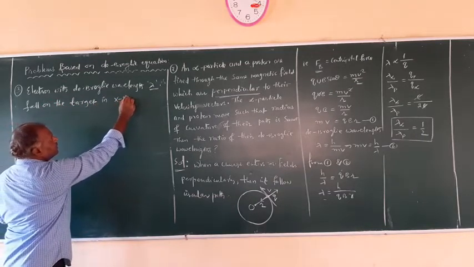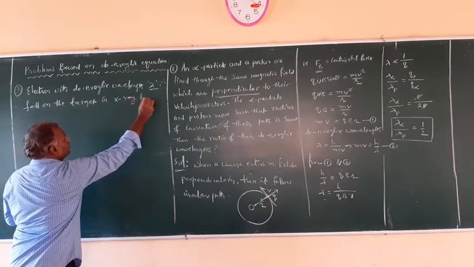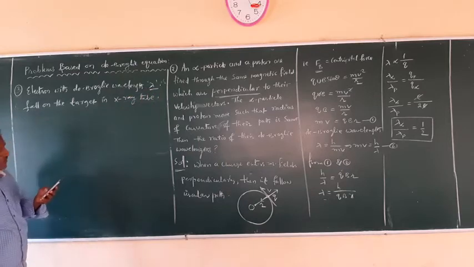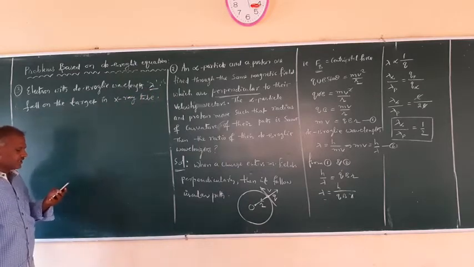In the X-ray tube, these electrons will be getting incident.